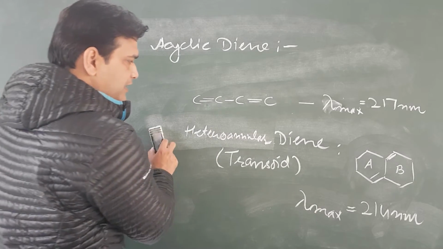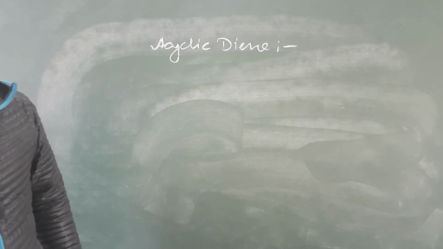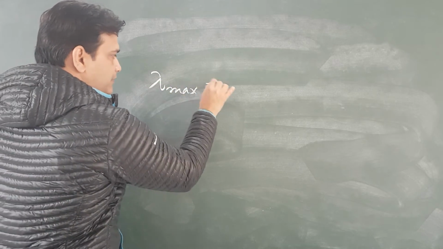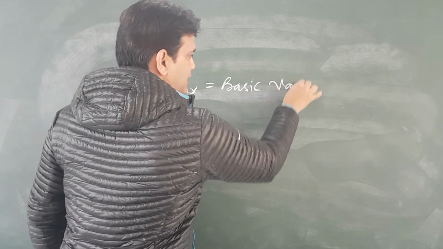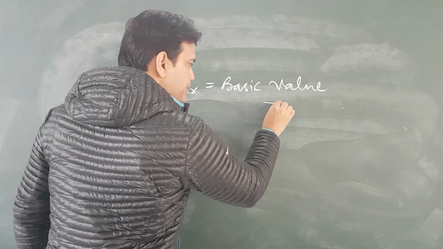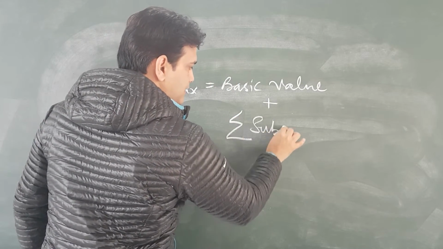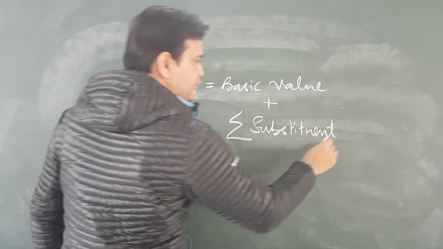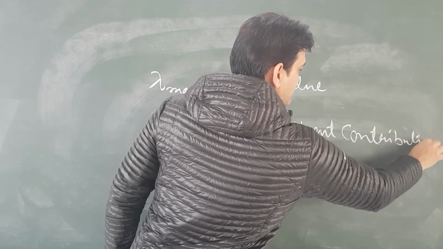And now, according to Woodward-Fieser's rule, lambda maximum will be equal to basic value plus subsequent contribution.